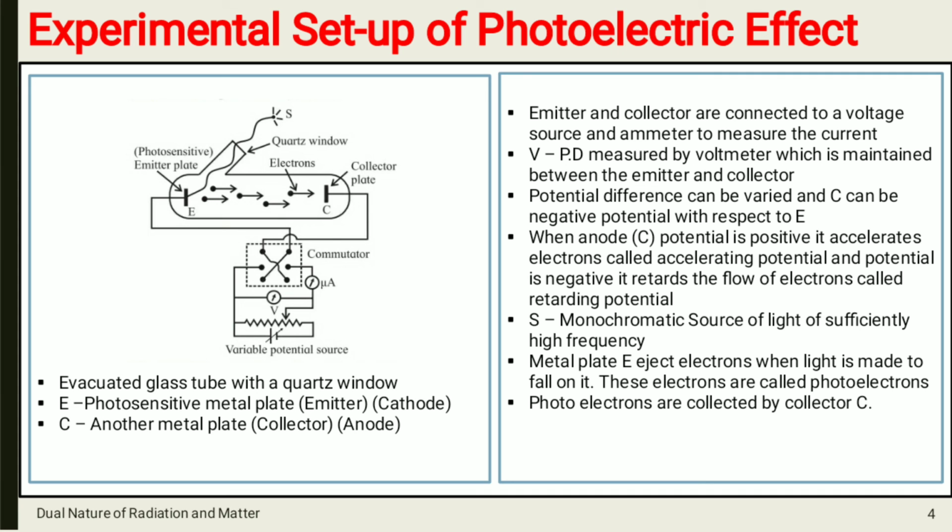The electrons which are emitted from plate E are called photoelectrons. It is because photo means light.